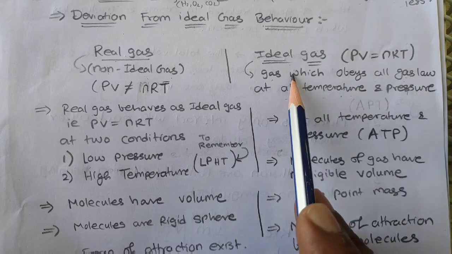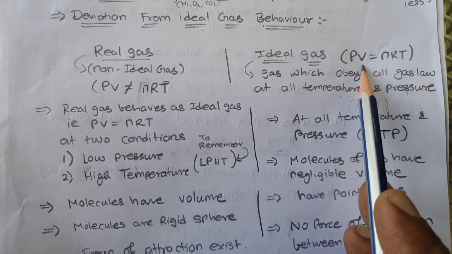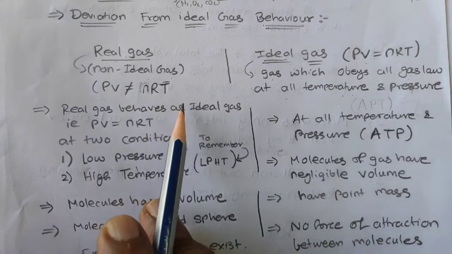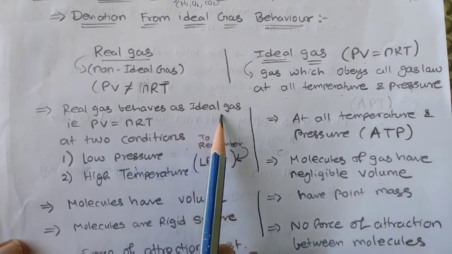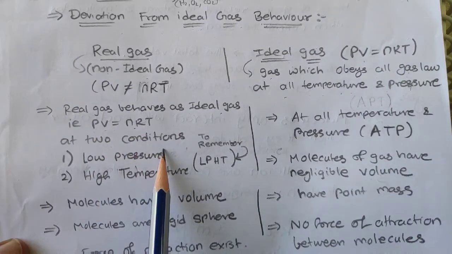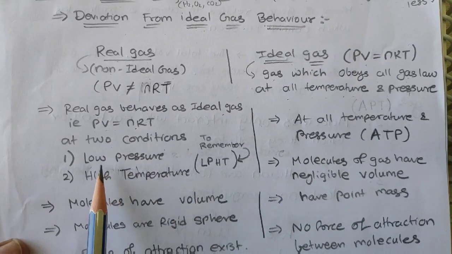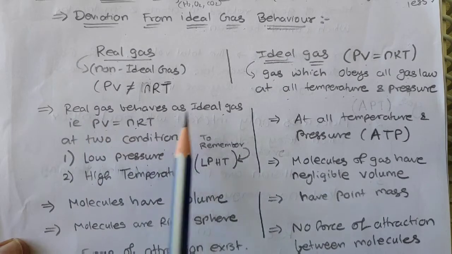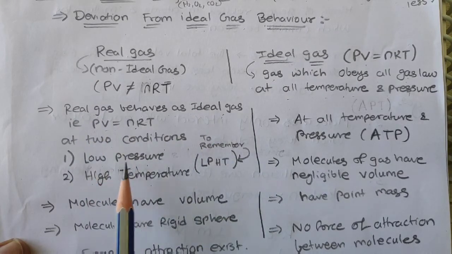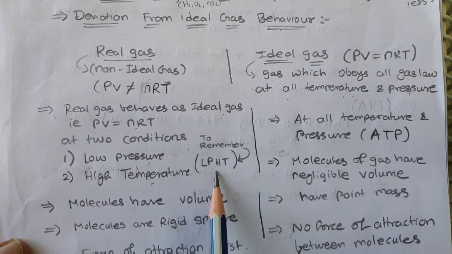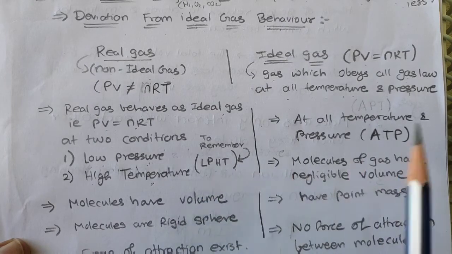Ideal gas will follow the equation PV is equal to nRT, real gas will not. Real gas behaves as an ideal gas, that is PV is equal to nRT, only at two conditions: low pressure and high temperature. You can remember this by LPHT. It is easier to remember.